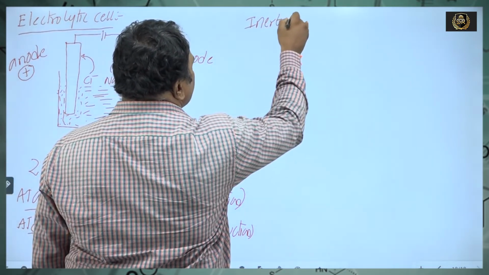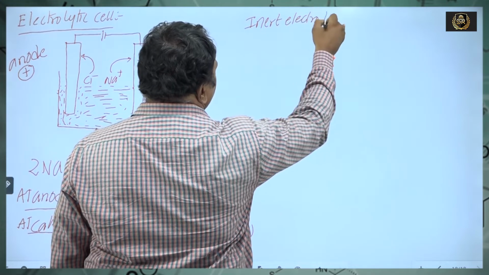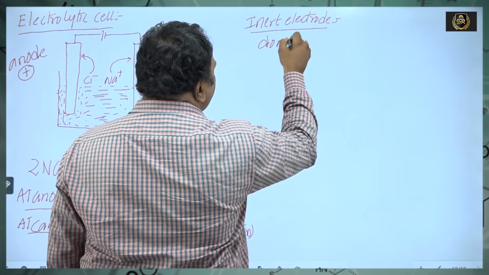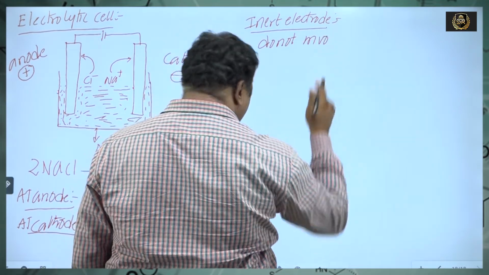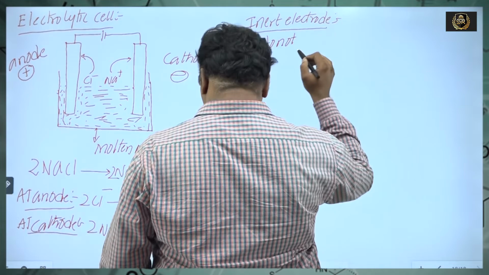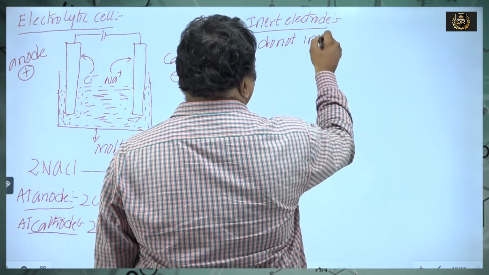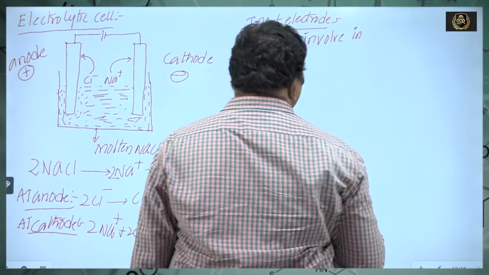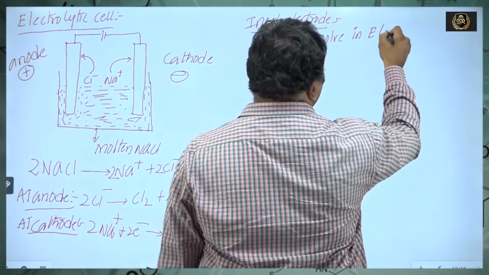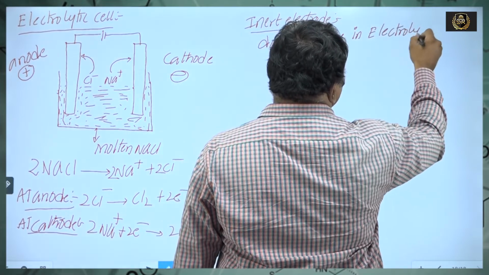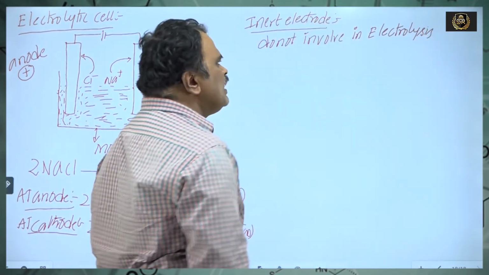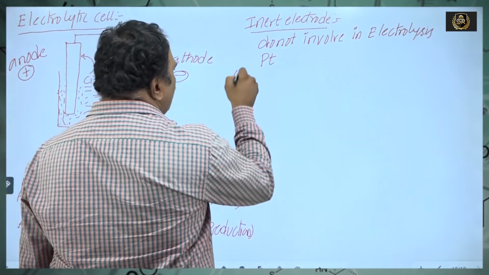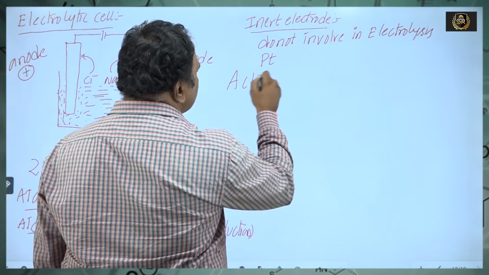One is the inert electrode. These are chemically inactive. They do not participate or get involved in electrolysis. Example, platinum. The other is the active electrode.